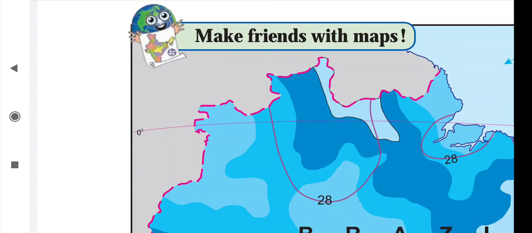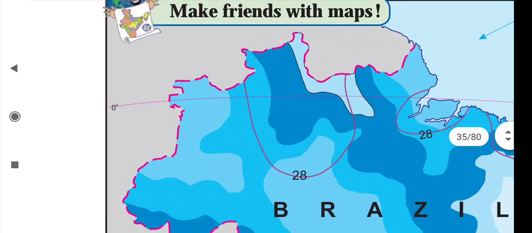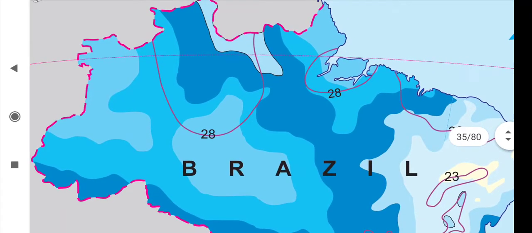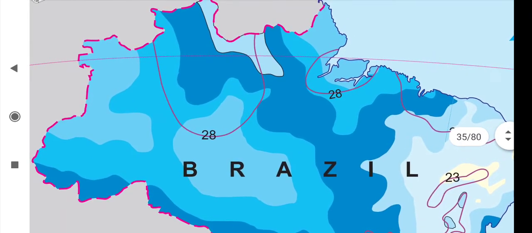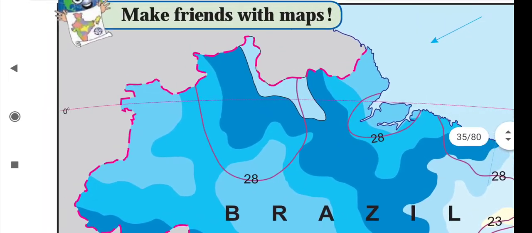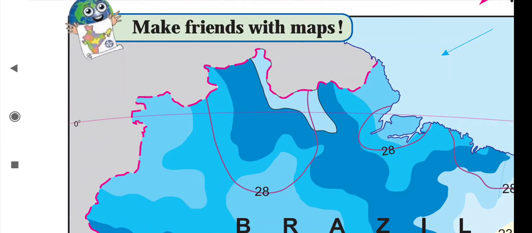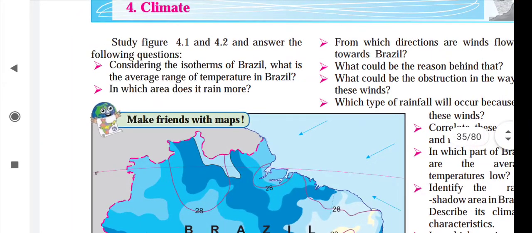Due to that low pressure belt, the winds from the high pressure belts of the southeast and northeast hemispheres flow towards this region of Brazil. So due to this, northeast trade winds and southeast trade winds are flowing in Brazil.